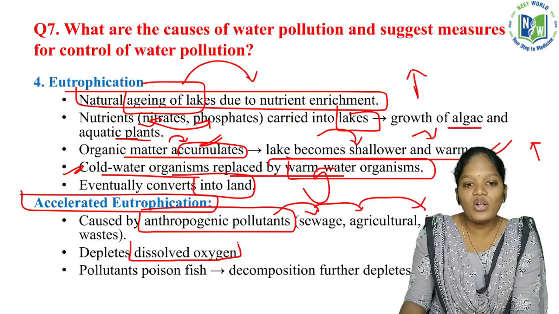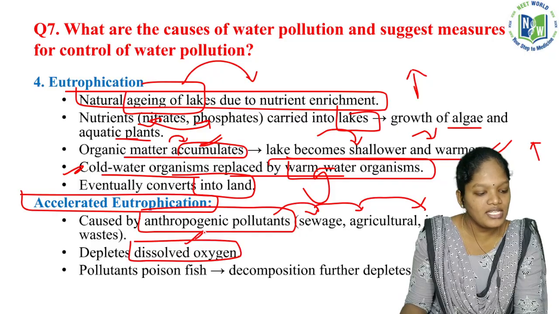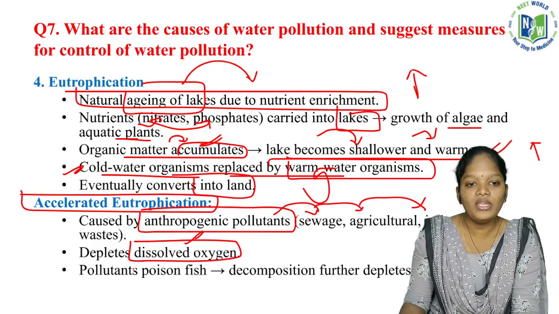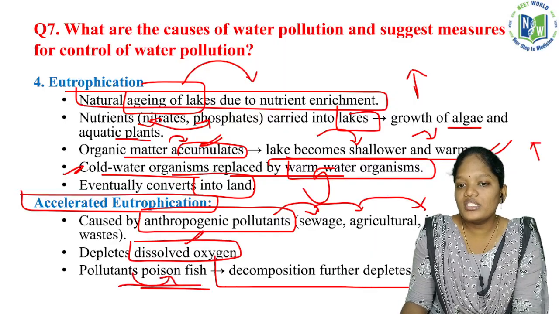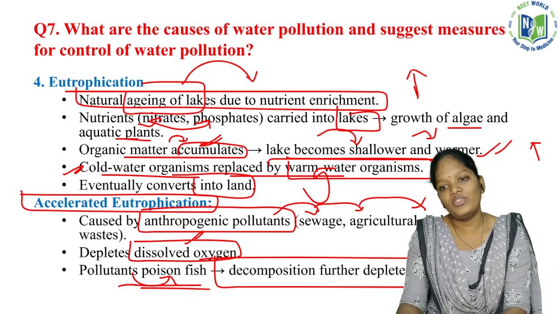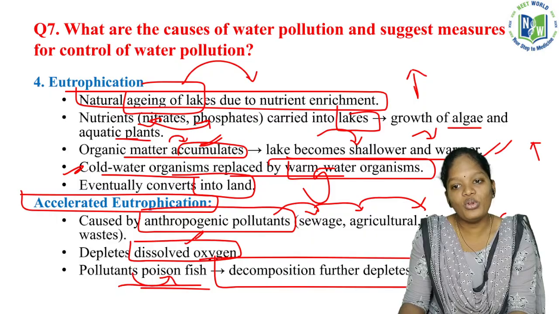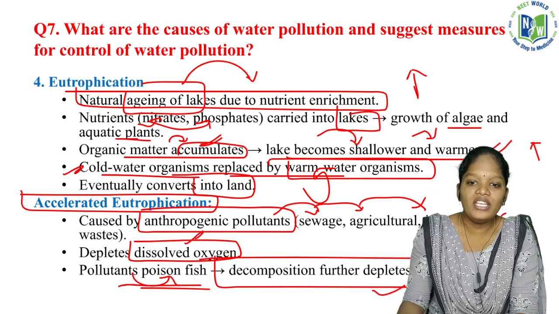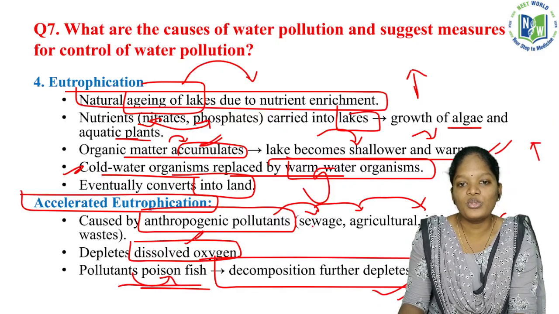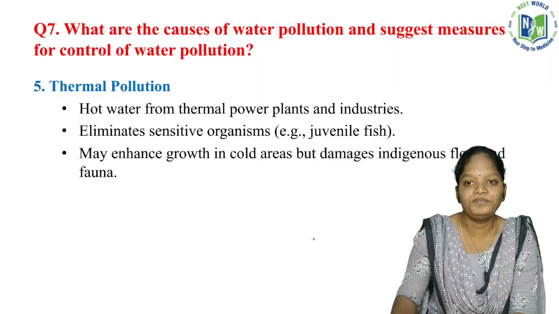It depletes the dissolved oxygen, so the required amount of oxygen is getting reduced. Pollutants poison fish, and their decomposition further depletes the oxygen. We know that if there is more decomposition, it needs more oxygen. So all the decomposers will make use of more oxygen, further depleting the oxygen. So this is the phenomenon if the eutrophication is getting accelerated.